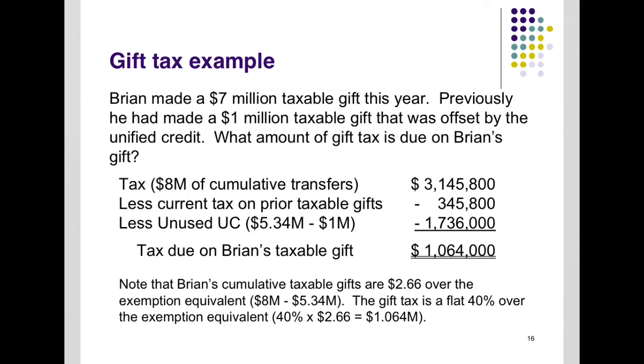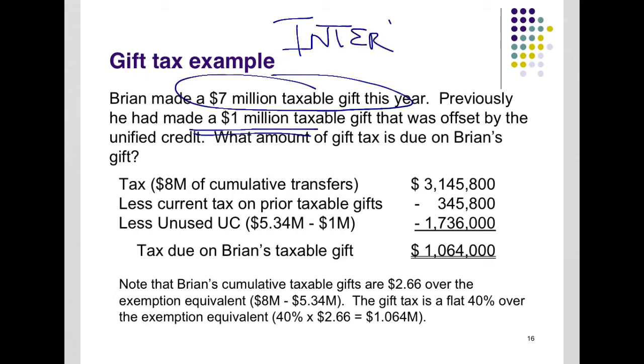Here's an example. Brian made a $7 million gift this year. Previously, he had made $1 million in gifts. These are all lifetime or inter vivos gifts. He's doing it while he's alive. He's allowed. So he's made a total of $8 million.